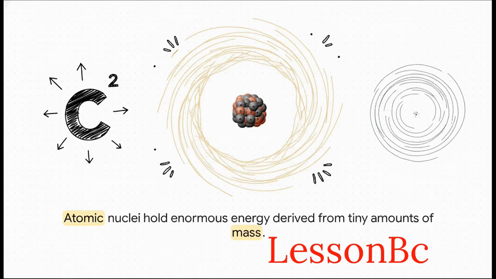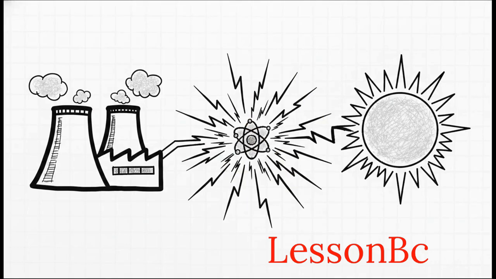Think about an atomic nucleus. Because c is the speed of light, that massive 300 million meters per second number, and because we're squaring it, it acts as a colossal multiplier. That means even a tiny, almost invisible speck of mass locked inside atomic nuclei holds an absolutely enormous amount of energy. And this isn't just a fun theory.